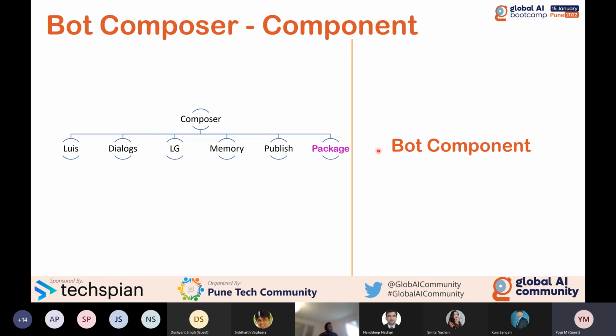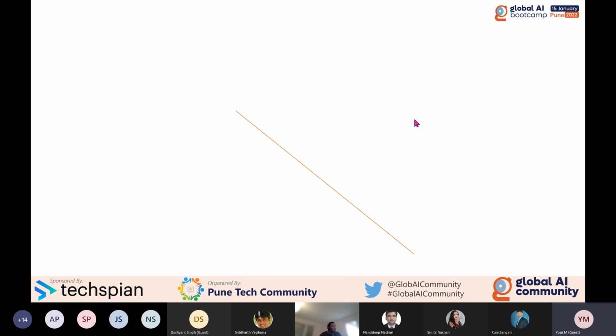For example, if you take a desktop application, WPF or any other application, they give the option to extend it. You can use your own control, a third-party control. Like that, you can extend your bot. If the bot is not supporting some requirement, and you want to extend it, you can use this option, bot component. Go to the next slide. We'll talk about it more here.